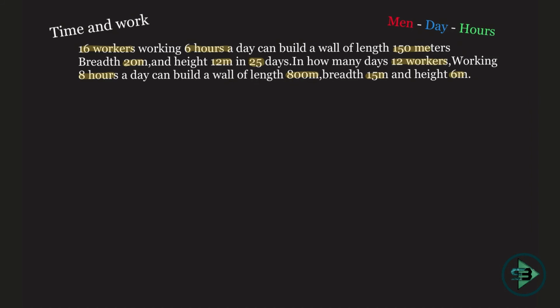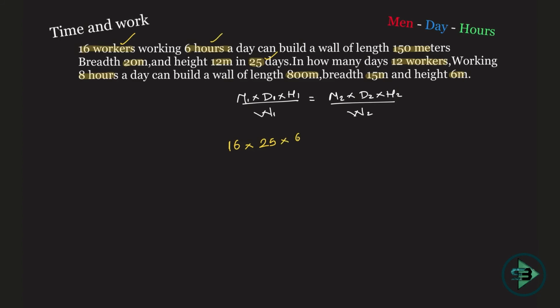Okay, so let's write it down. Let's start with the formula. M1 D1 H1 upon W1 is equal to M2 D2 H2 upon W2. Okay, that's the formula we know. Now let's substitute whatever we know. We are first given 16 workers, which means M1 is equal to 16. D1, which means they are working for how many days? They are working for 25 days. So write 25, right? So this is given and this is given. 6 hours a day. So let's put a 6 here.